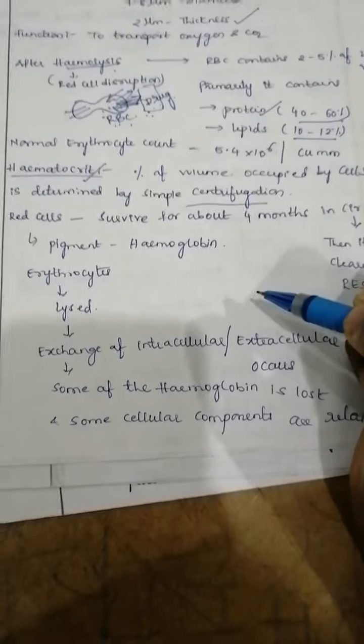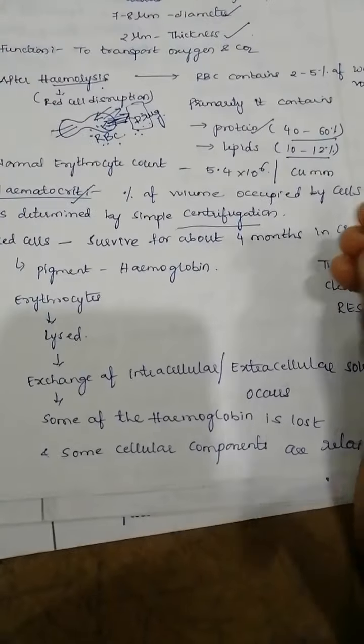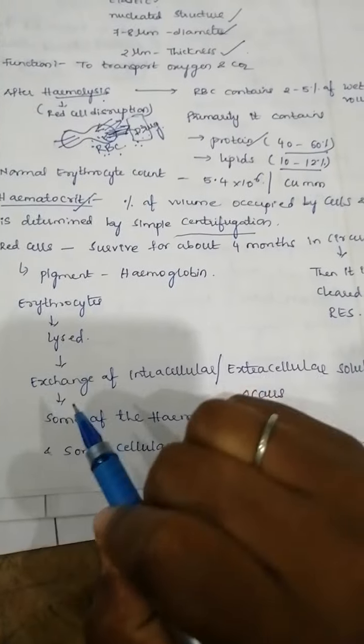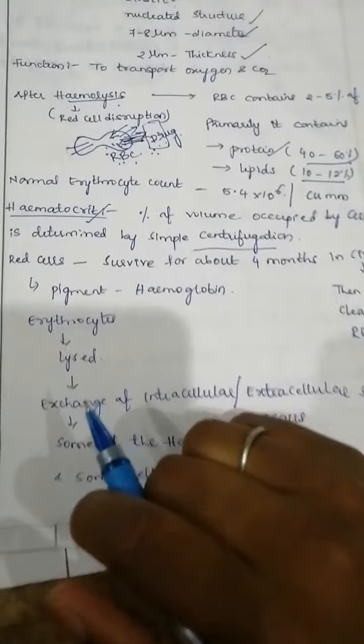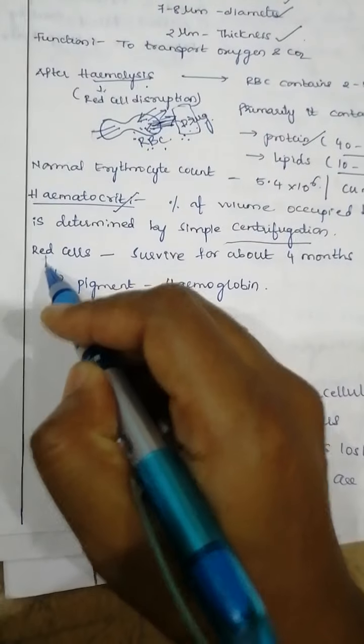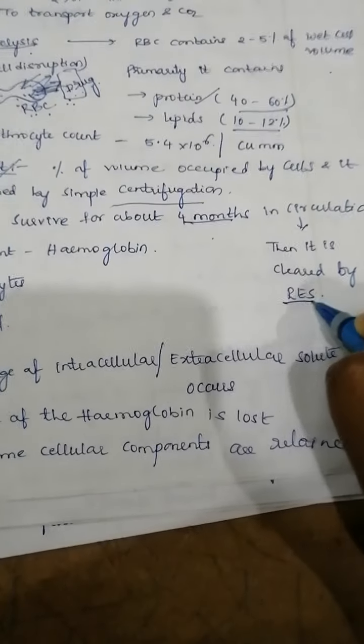All of you know how you will do the centrifugation. You are taking the blood into the centrifuge and you have to rotate it for several times. Then the plasma layer and your RBC cells will get separated, and you are going to take that. Okay, the red cells, that is your RBC, will survive in the blood for about 4 months. Then after, it is taken by the reticuloendothelial system.